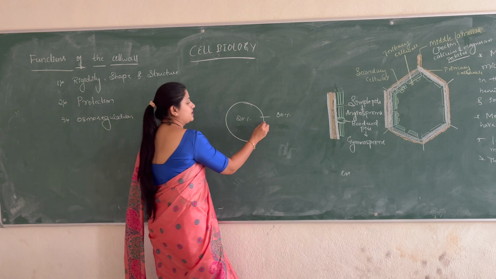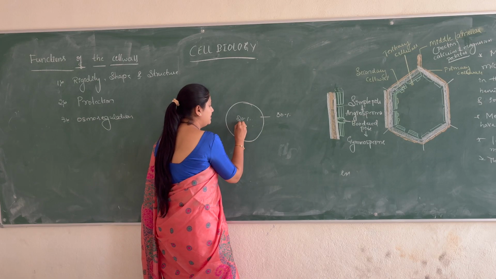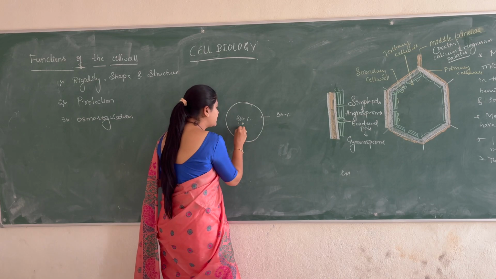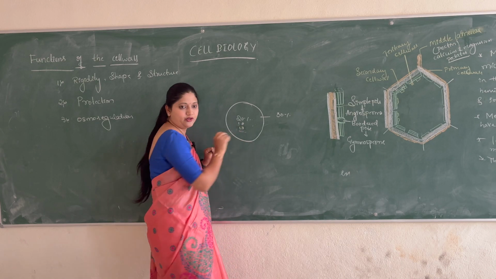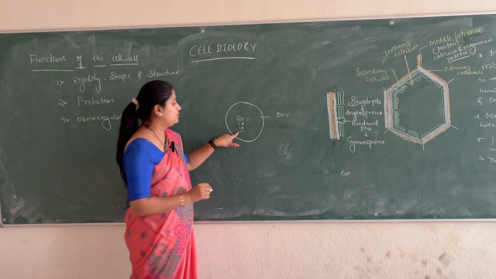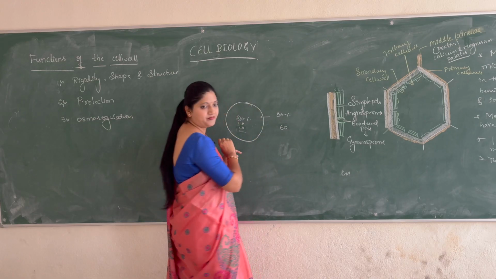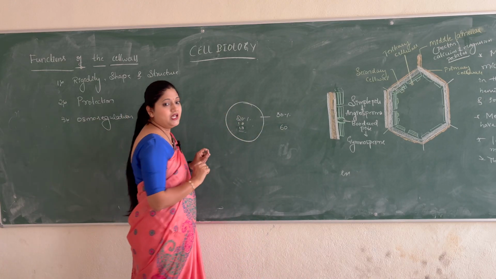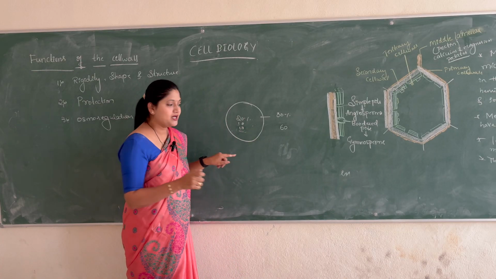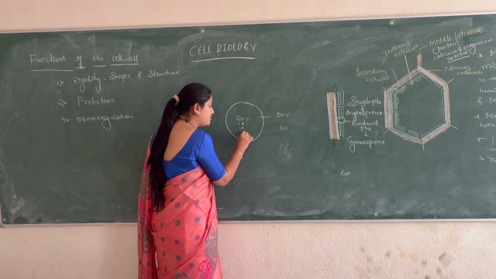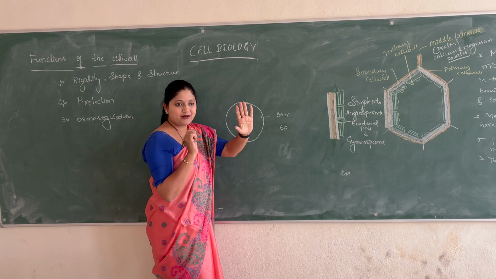Let us imagine 10% has come inside, plus 10. Another 10% has come inside, plus 10. Another 10%. We'll stop at this point of time. So 40% here, and how much is here? 60%. So still there is an osmotic concentration imbalance. Now 5% will come inside, another 5%, and the imbalance is still there.